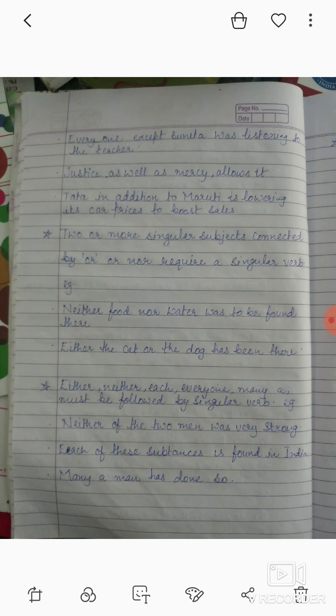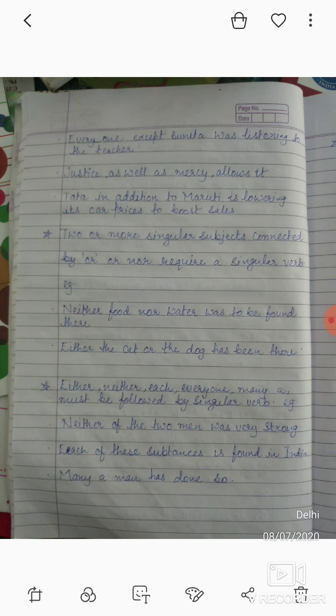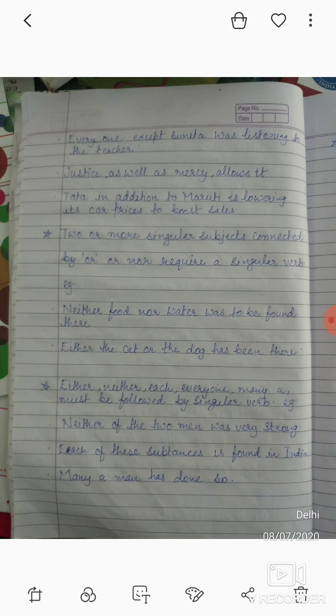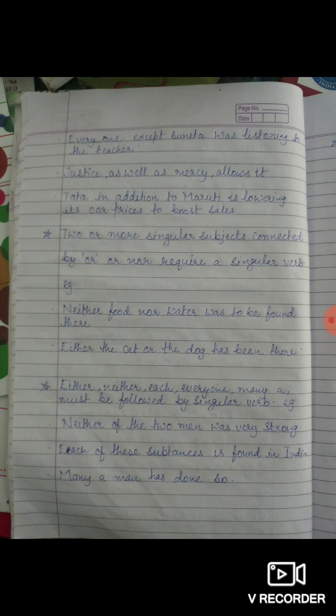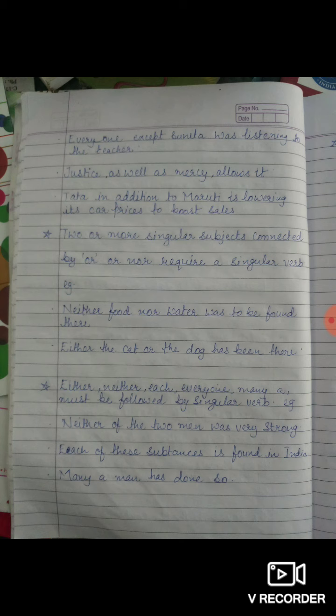Now come on to the second rule. Two or more singular subjects connected with the help of or, nor require a singular verb. It means whenever you are connecting two or more words by using or and nor, it requires a singular verb. Look at the example we have. We have a beautiful example here. Neither food nor water was to be found there. As we have joined two words with nor, we have simply used a singular verb.